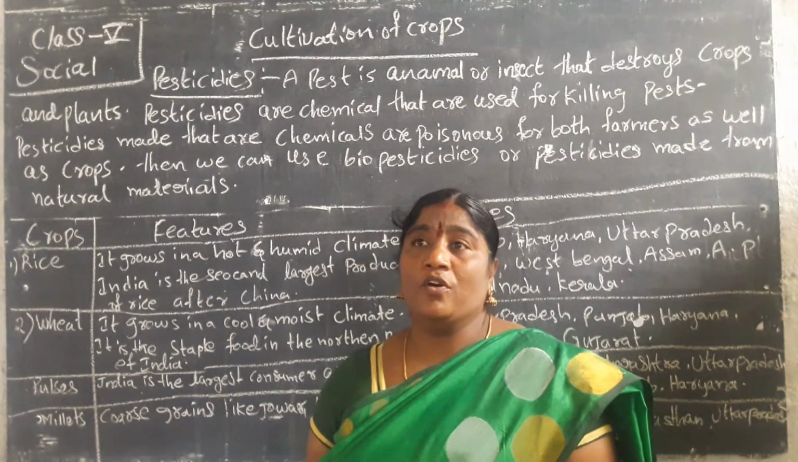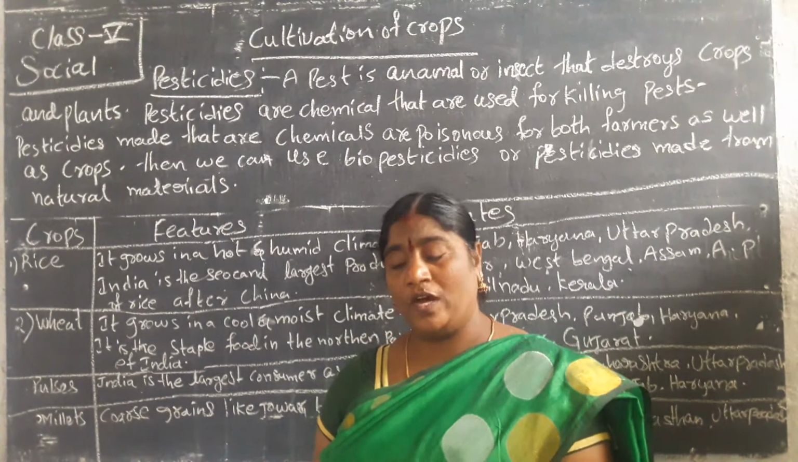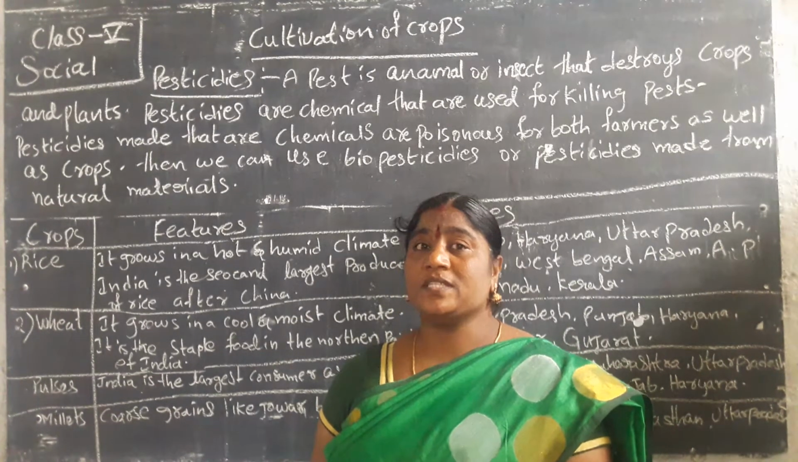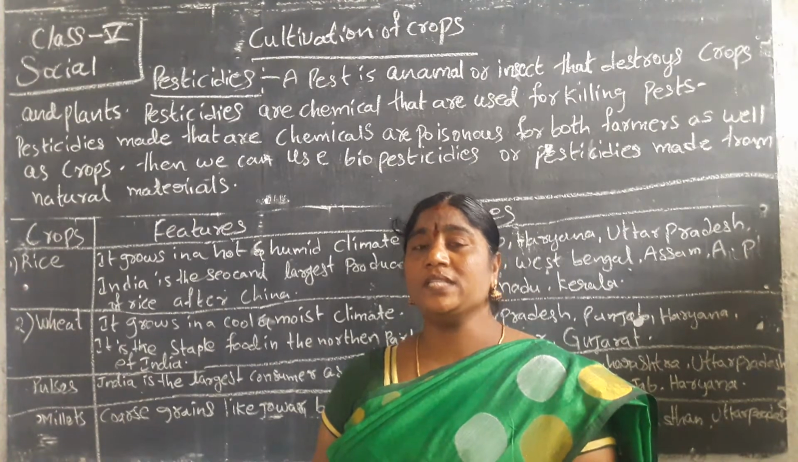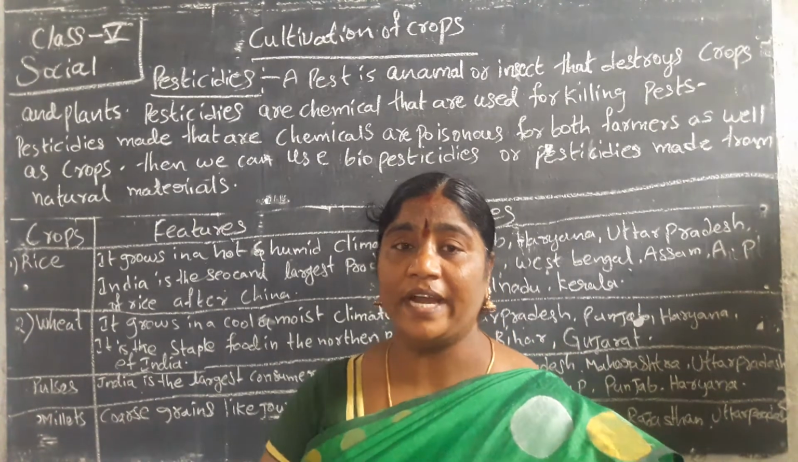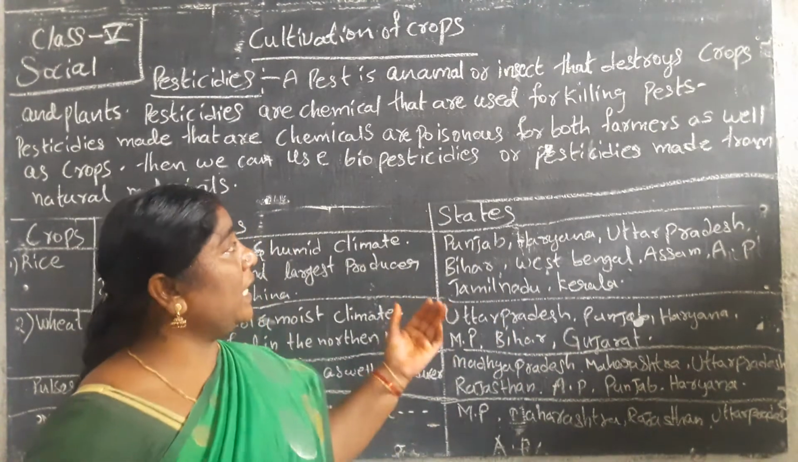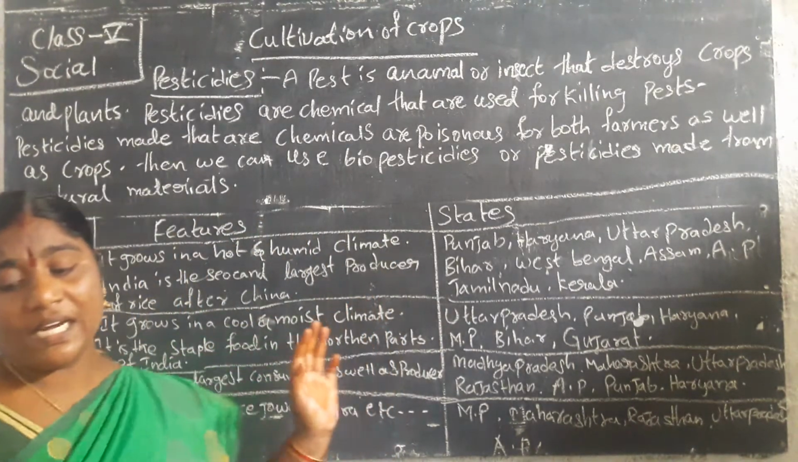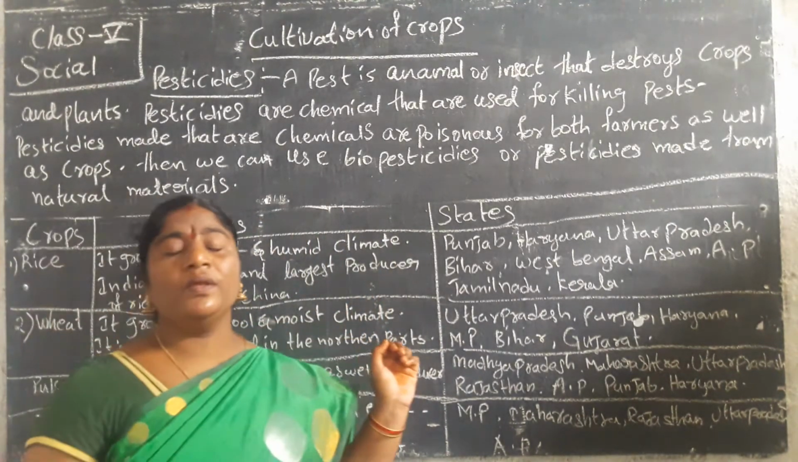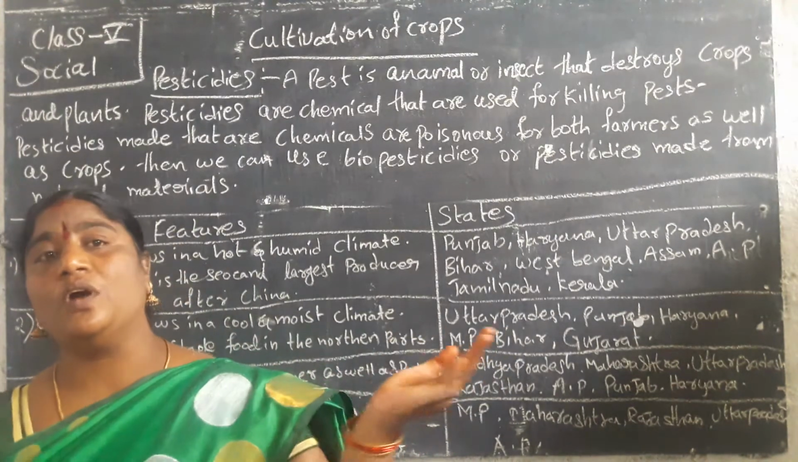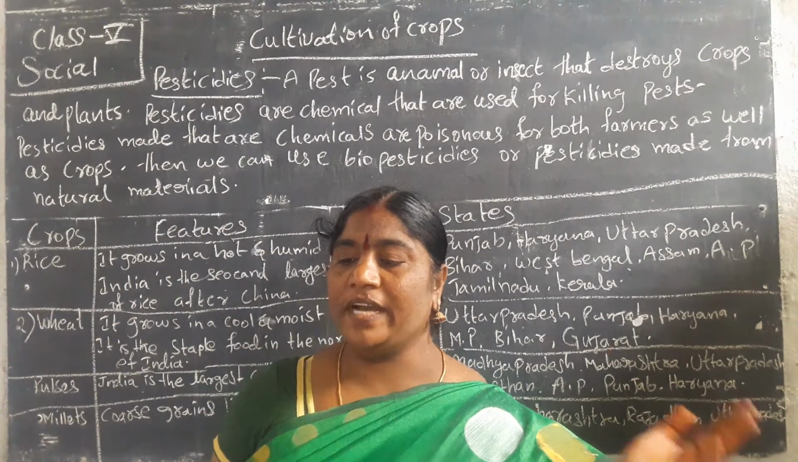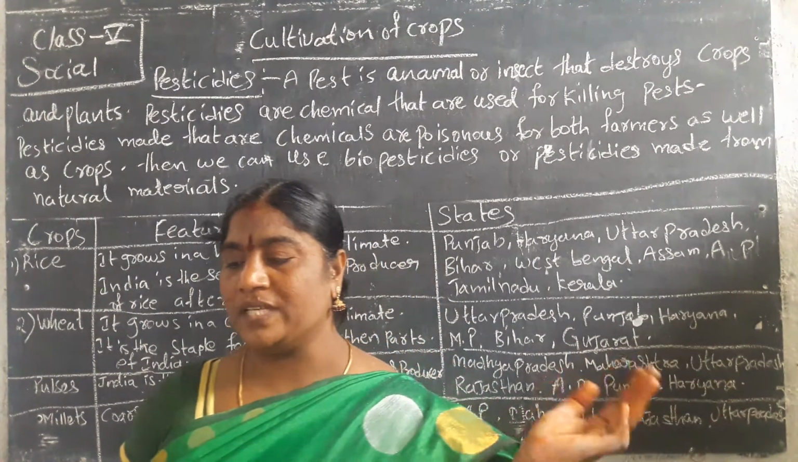It is helpful to the farmer. But chemical pesticides are harmful to the farmers as well as the crops, so we can avoid chemical pesticides. Now we can learn about the crops farmed in our India, which are divided into categories based on their use.